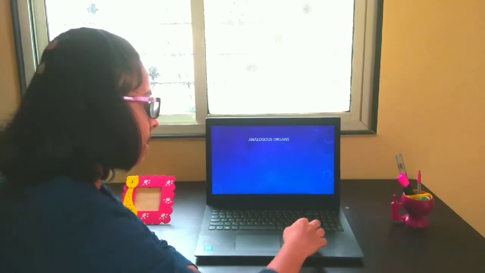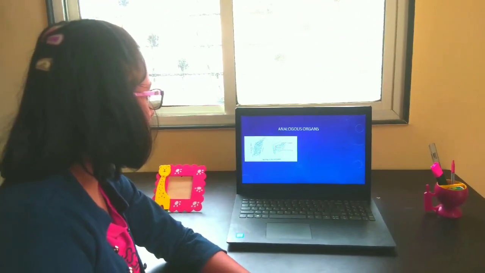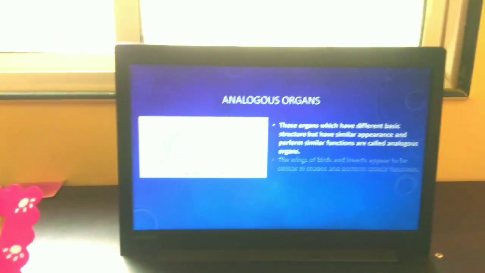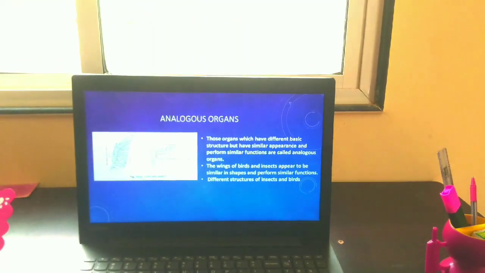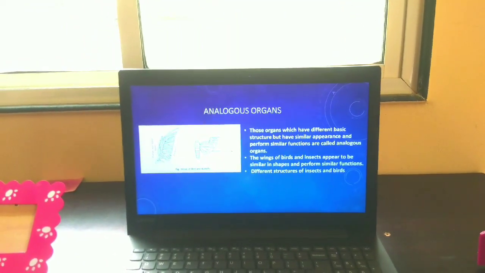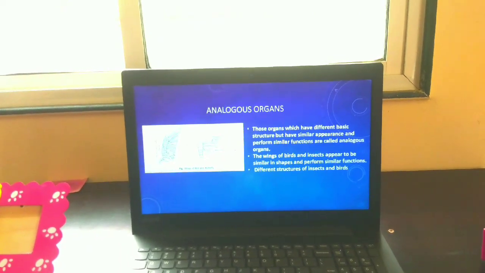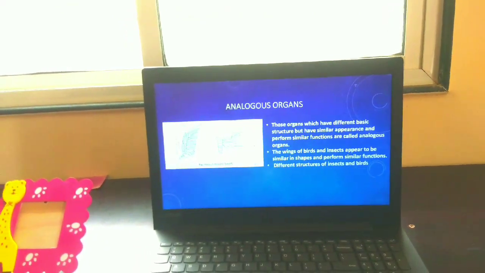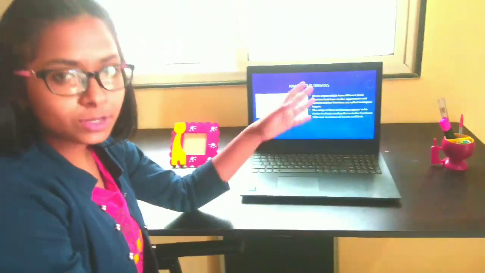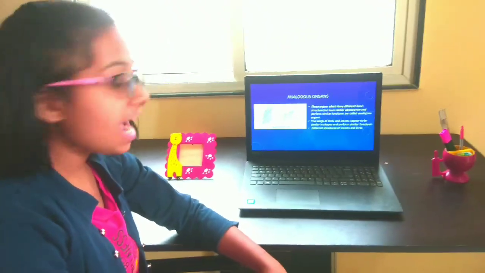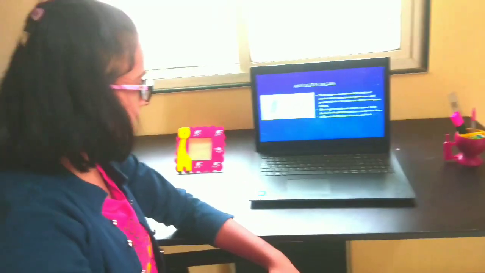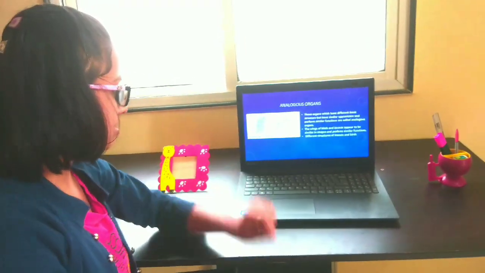Analogous organs. Examples of analogous organs are the wings of a bird and the wings of a butterfly. Now, what are analogous organs? Those organs which have different basic structure but have similar appearance and perform similar functions are called analogous organs. They are totally vice versa to the homologous organs. That means they have different basic structure.